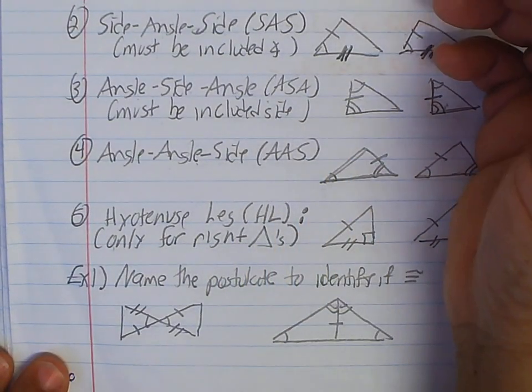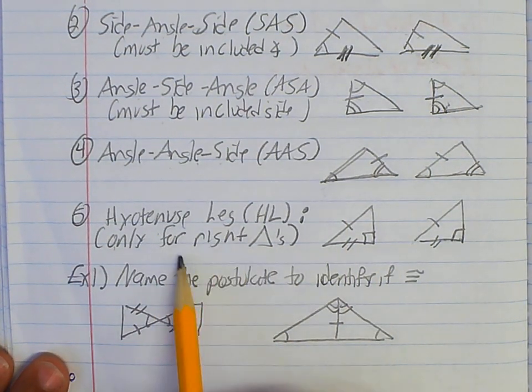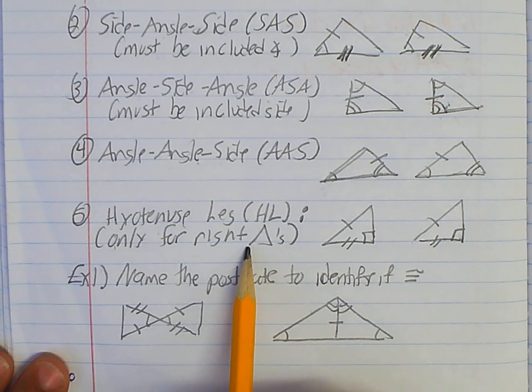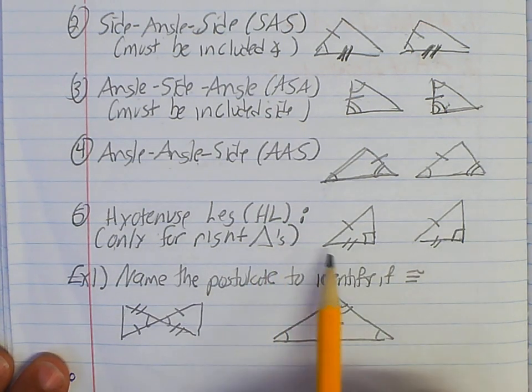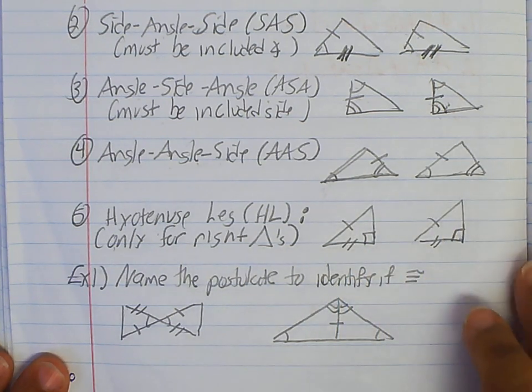This one wasn't up on top, but you do have another one called hypotenuse-leg, right? This is only for right triangles, okay? So you have to have a right angle, and then one of the legs has to be congruent.